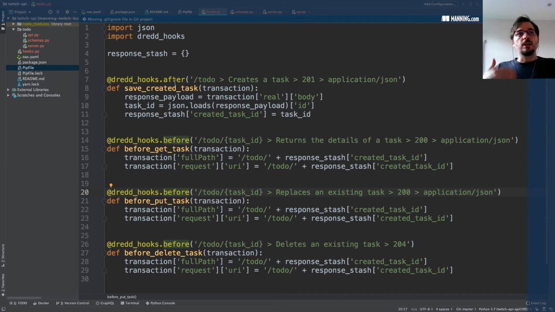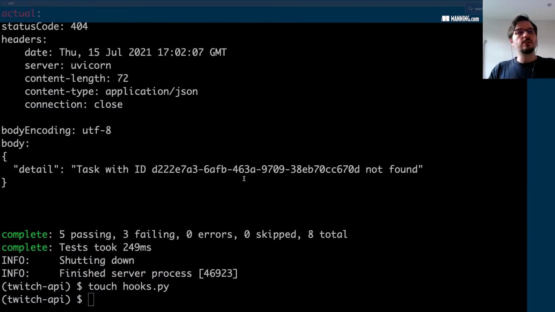So we are customizing the behavior after the post endpoint and customizing the behavior before each of the to-do specific item endpoints. And what we're telling Dredd to do is, we have a global dictionary here. This is where we are storing the ID of the created task, and we're telling Dredd to use this ID to form the URL for each of these endpoints. Okay, so that's basically what it does. Let's run the tests again using this hook file.